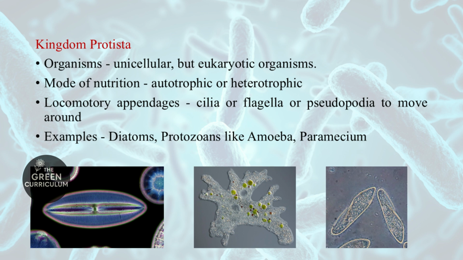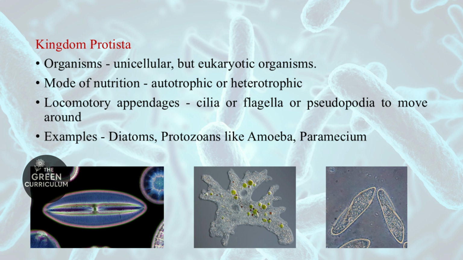Kingdom Protista includes organisms which are unicellular but eukaryotic, and the mode of nutrition is both autotrophic and heterotrophic. Locomotory appendages include cilia and flagella. Cilia and flagella are thread-like projections from the body. They are permanent structures, and then there are pseudopodia. Pseudopodia are temporary projections of cytoplasm which help the organism for movement and feeding. They are also known as false feet.